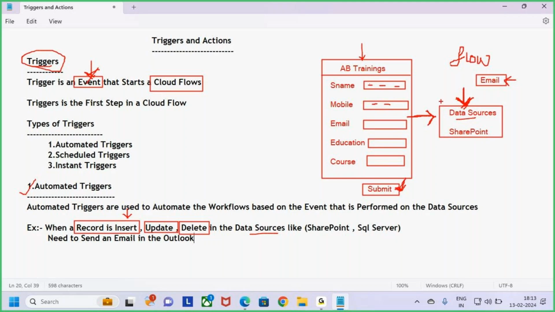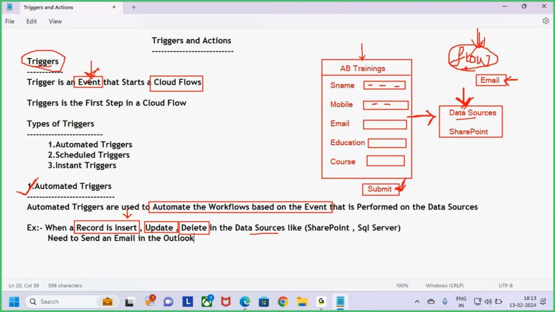So once the record is inserted into the data source, inserting the record is an event. Whenever the record is inserted, I want to run the flow. I said earlier when to use automated triggers: automated triggers are used to automate workflows based on an event. My flow here is to send one email to the student and one email to the AB Trainings owner, whenever a new record is inserted.